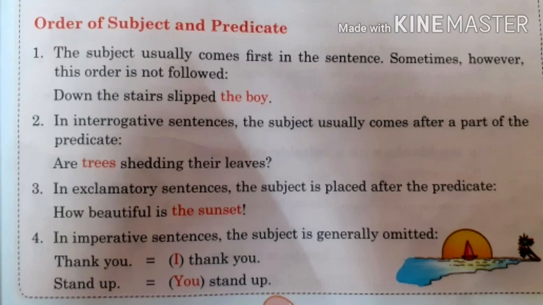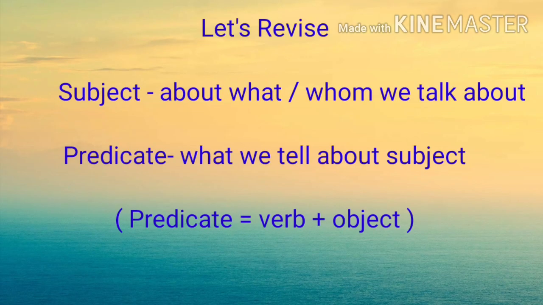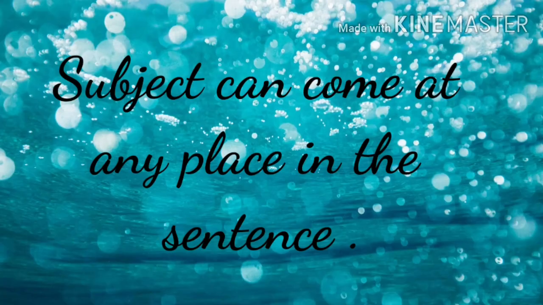So once again let us revise what the subject and predicate are. The subject is the person, place or thing about whom we are talking, and the rest of the sentence is the predicate. The predicate can contain the verb and object. Now, what is the order of the subject and predicate? It is not necessary that the subject will always come in the beginning. It can come at any place in the sentence. We have to just think first about whom or what we are talking about.